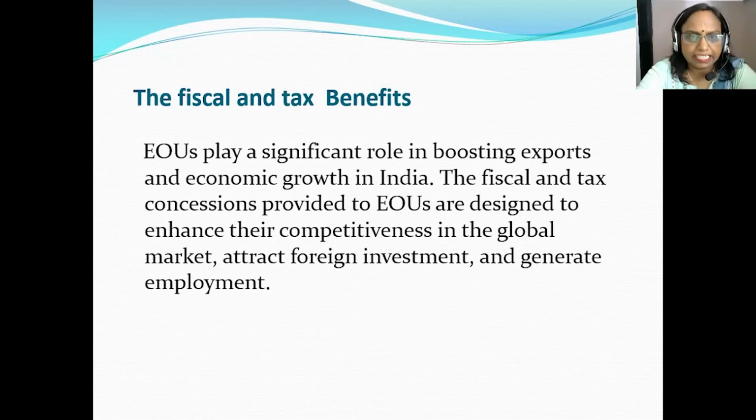So now we will see what are the tax benefits, what are the fiscal concessions, what are the benefits which are enjoyed by the EOUs, as these EOUs play a significant role in boosting exports and economic growth of India. So the fiscal and tax concessions provided to the EOUs are designed to enhance their competitiveness in global market and to attract more and more foreign investment and generate employment in the country.